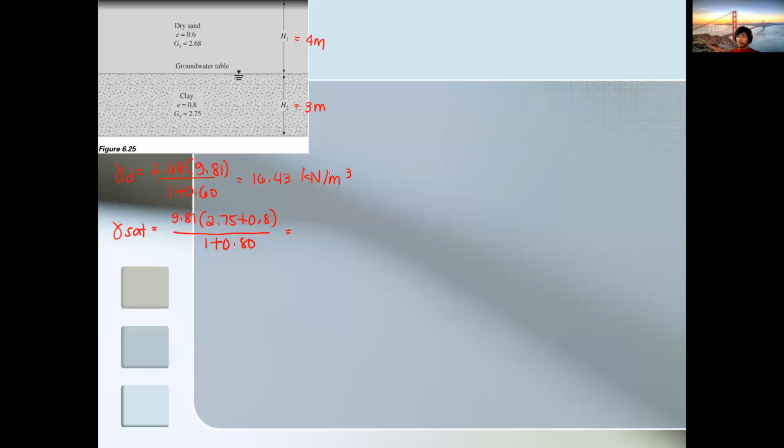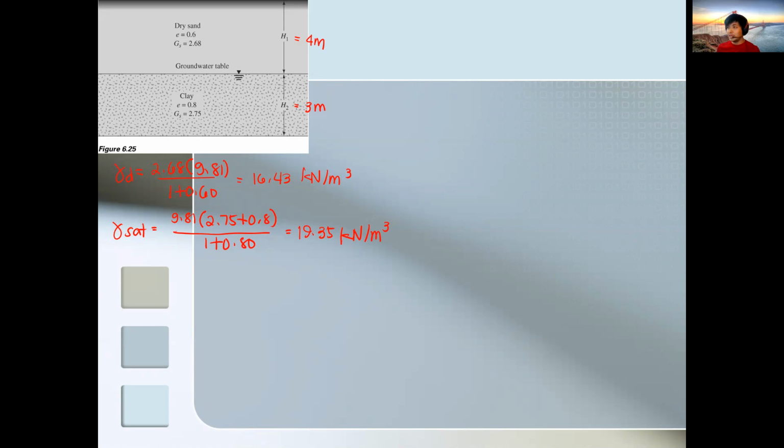Okay, and then for the saturated condition, that will be 19.35. So I think we're the same as in my previous problem.